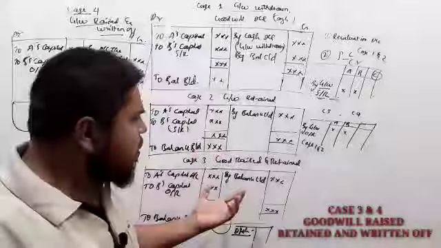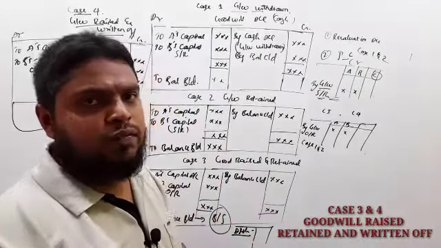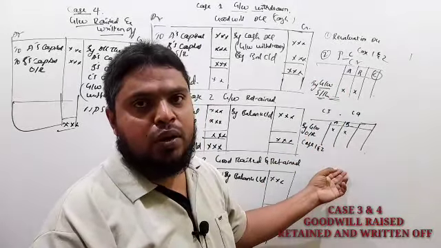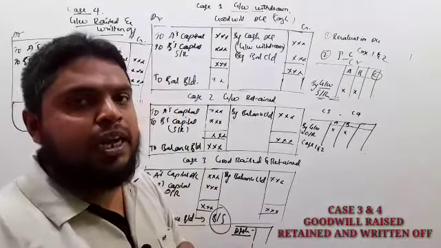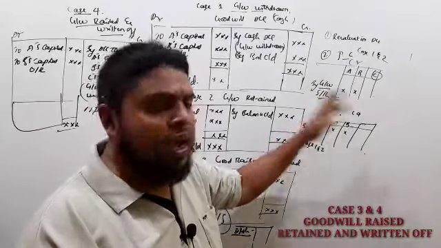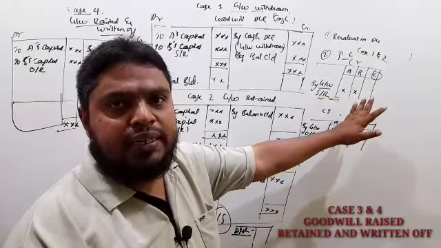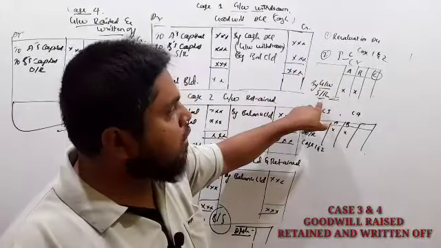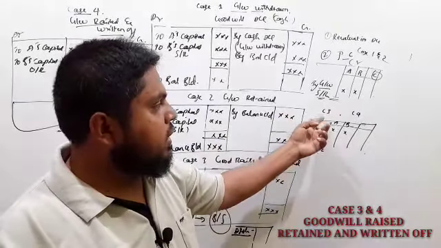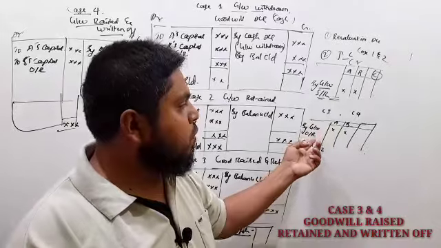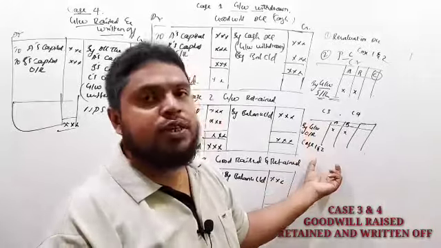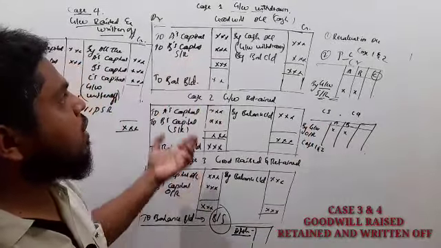To remember this format, first of all you should know the partners' capital account, the combined partners' capital account. Under admission of a partner, in any situation, compulsorily the goodwill amount we have to share among the old partners, credit side only. In case 1 and case 2, goodwill amount we share in sacrifice ratio, and in case 3 and case 4, in the old ratio. With the help of this concept, easily we can prepare the goodwill account.